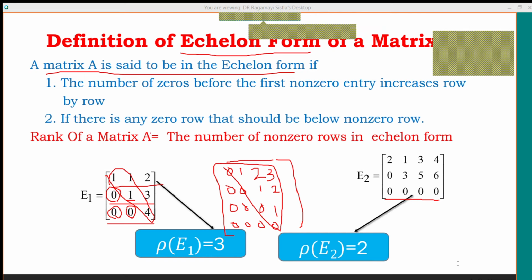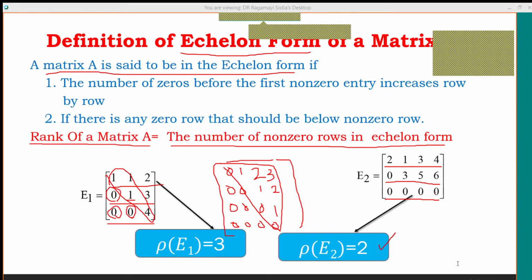The rank of a given matrix is nothing but the number of non-zero rows present in the echelon form. If you look at the second example E2, how many non-zero rows are present here? This is one non-zero row and this is the second non-zero row. Therefore, the rank of the matrix is 2, because the last row is completely a zero row.